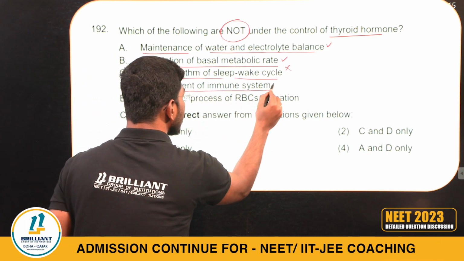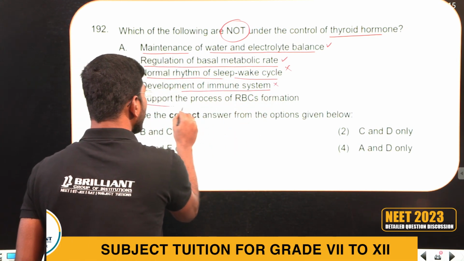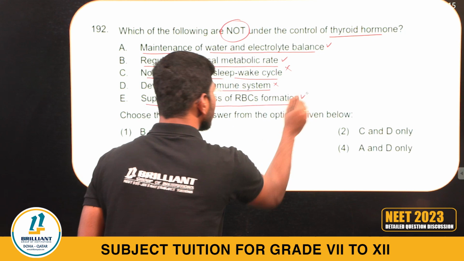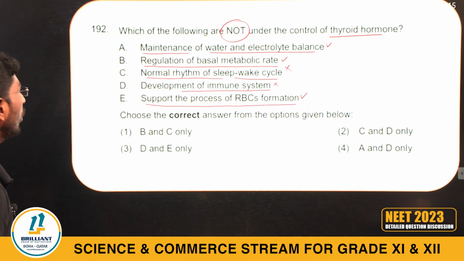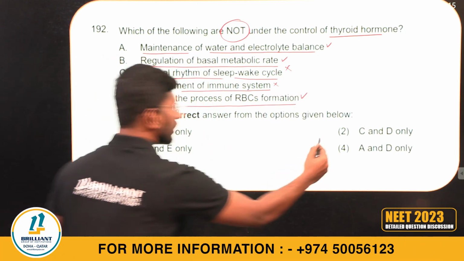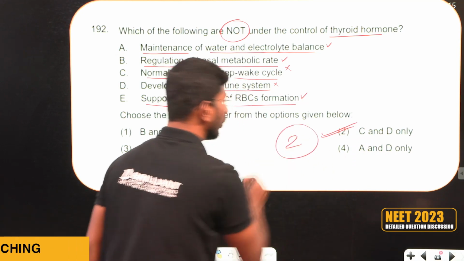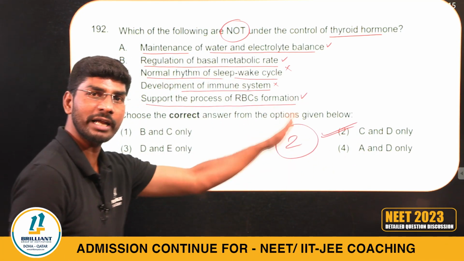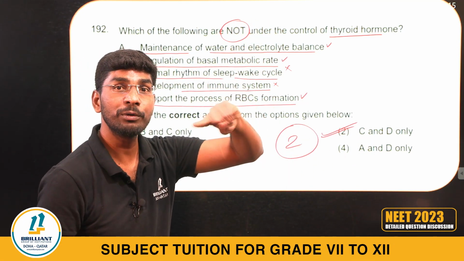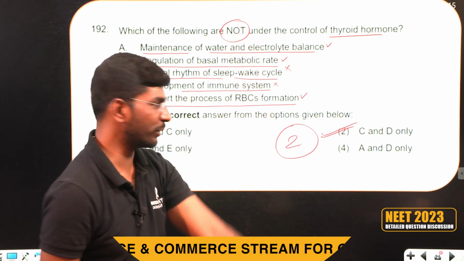Development of the immune system, pineal gland. Support of the process of RBC formation, yes. Which of them are not under control? C and D. Option 2 is the right answer.